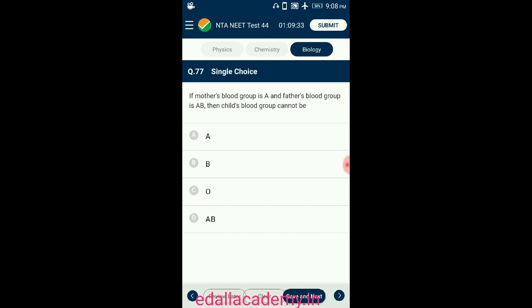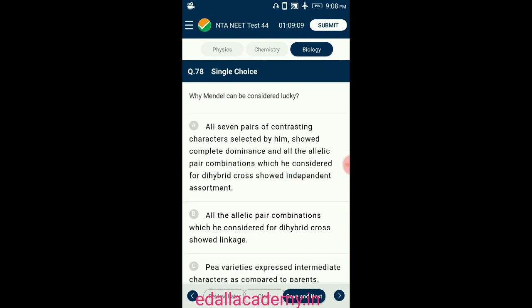Father will produce two types of gametes, one with I power A while the other with I power B. The mother will also produce two types of gametes, one with I power A while another one with I power 0. So the answer for this question is option C. Question number 78.